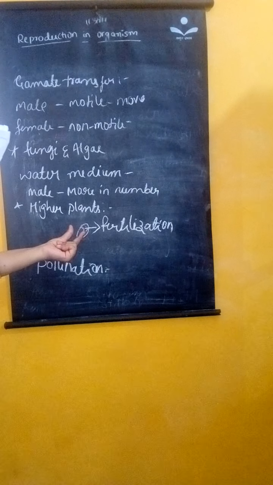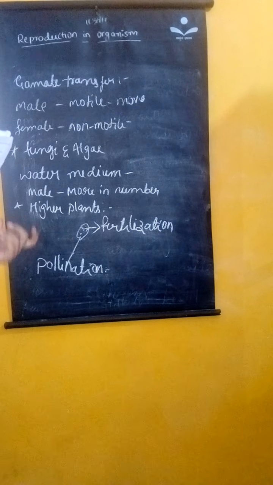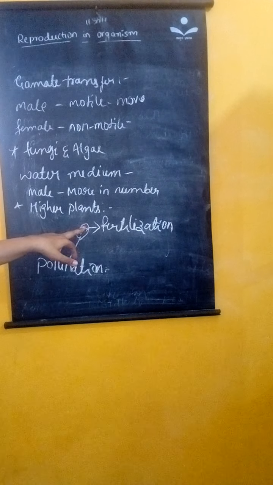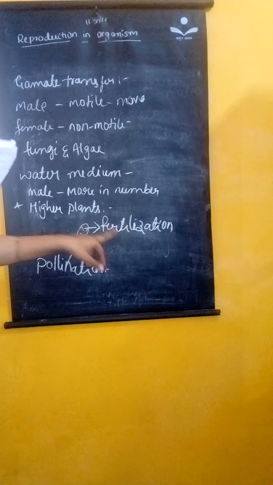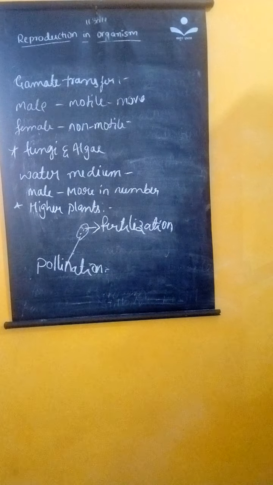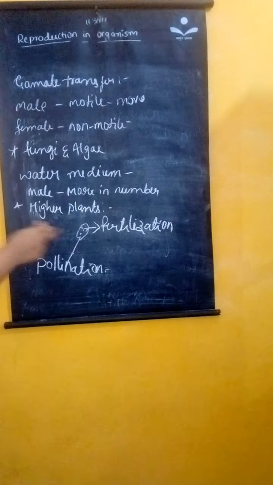That delivers the male gametes near the ovule, meaning the female gamete. Clear? The next is fertilization. We will discuss it in the next class.